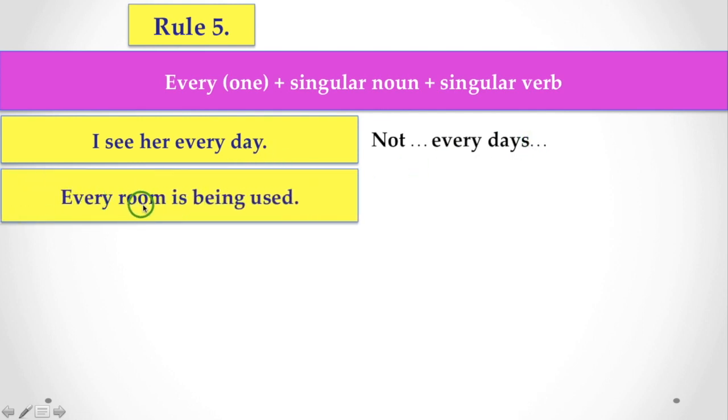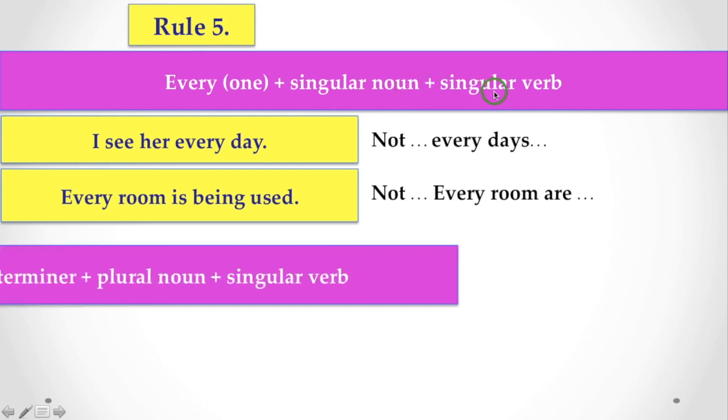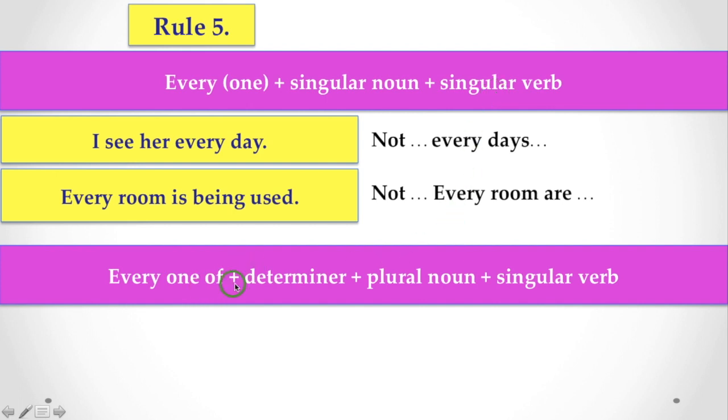Now, every room is being used. Here you find every room. We never say every rooms are. We do not use are here. When it is every, we have to use singular noun, and with the singular noun, we have to use singular verb. Next, every one of plus determiner plus plural noun, but we have to use a singular verb.